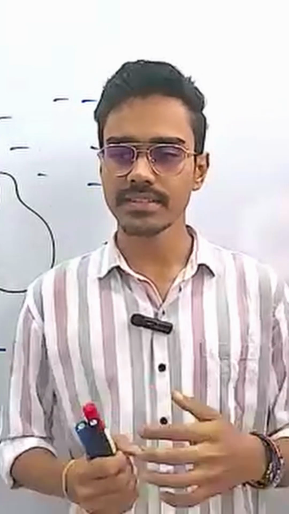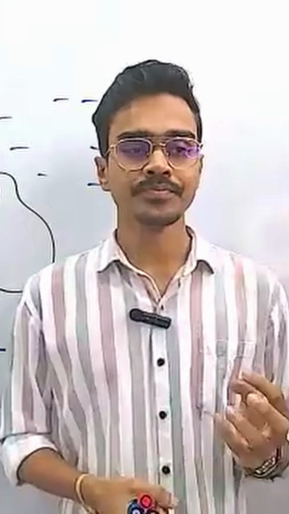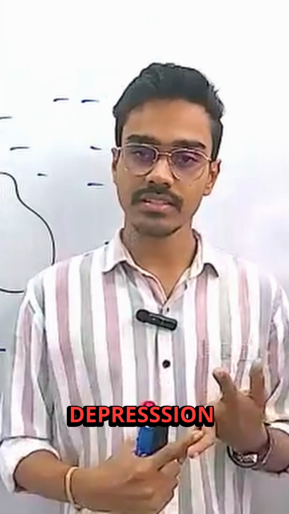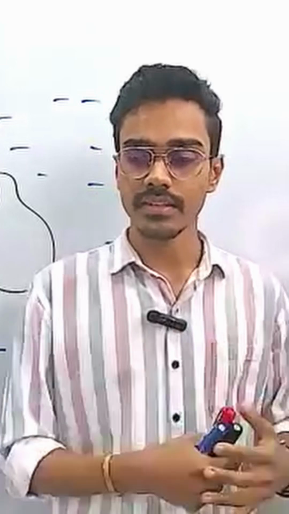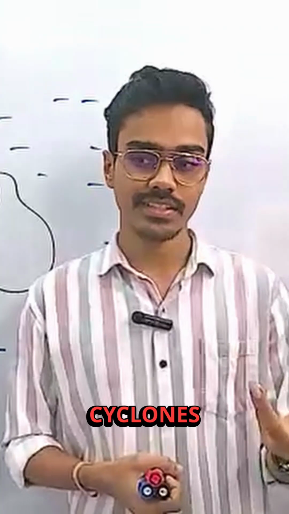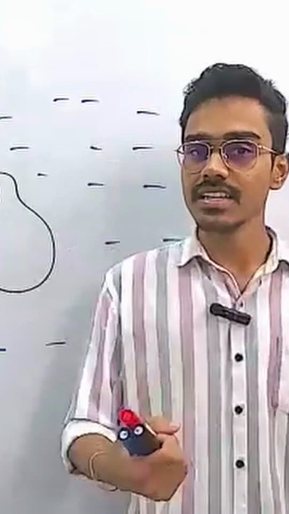Students who are learning physics as a subject, you should know these things. That's why. They are natural disasters, I know, but there's a physics part behind that. So what has happened is, I think you might have heard these words in the news very frequently these days: low pressure zone, depression, right? Likewise, there were several technical terms used by them, cyclones, right? And this is how it happens.